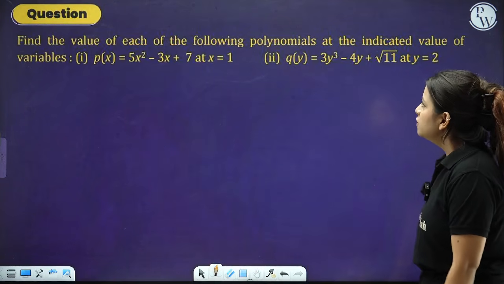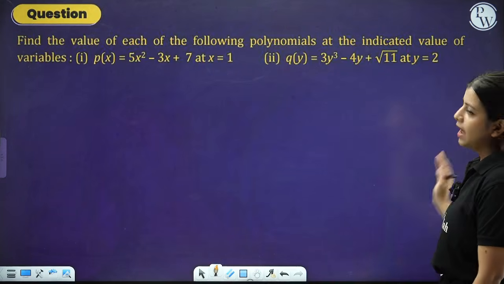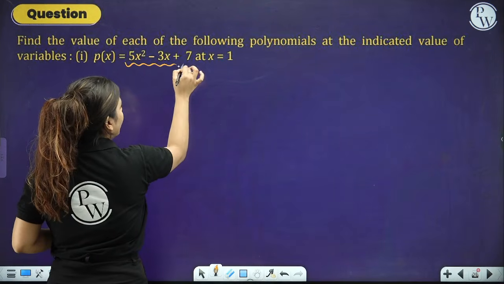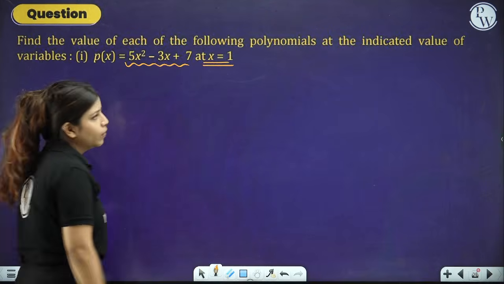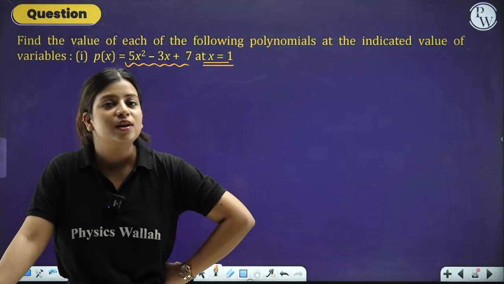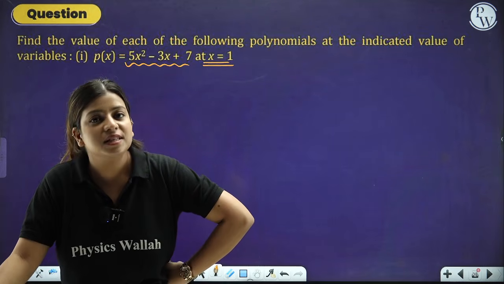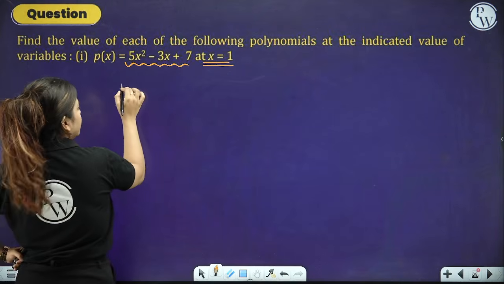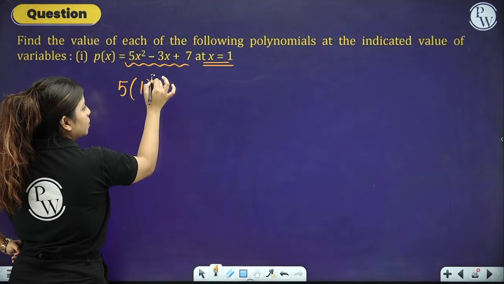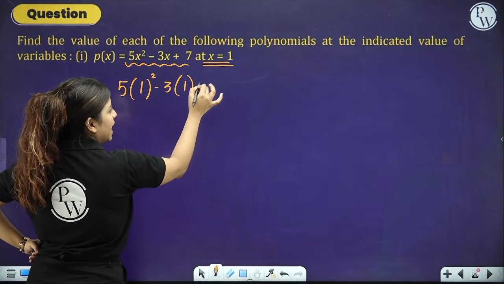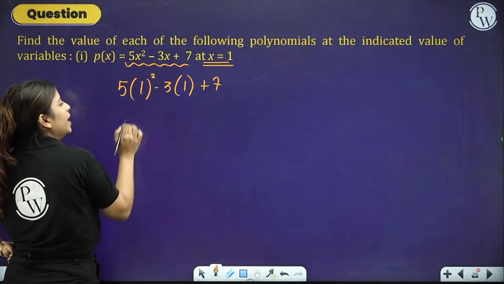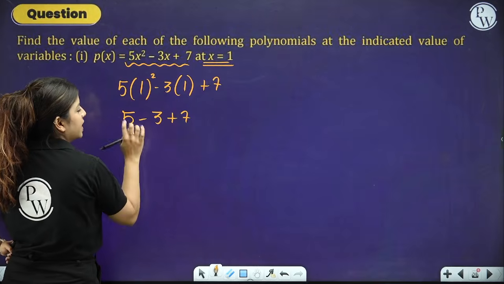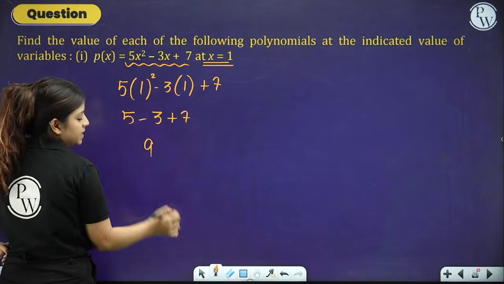Now find the value of each of the following polynomials at the indicated values. So we just have to what? This is the polynomial that is given to us, and x equal to 1. What does x equal to 1 mean? That wherever there is x, you have to substitute that x with 1. So let's start. This is 5x square minus 3x plus 7. 1 square is 1, 5 into 1 is 5. 3 into 1 is 3 plus 7. 5 minus 3 is 2, 2 plus 7 is 9.